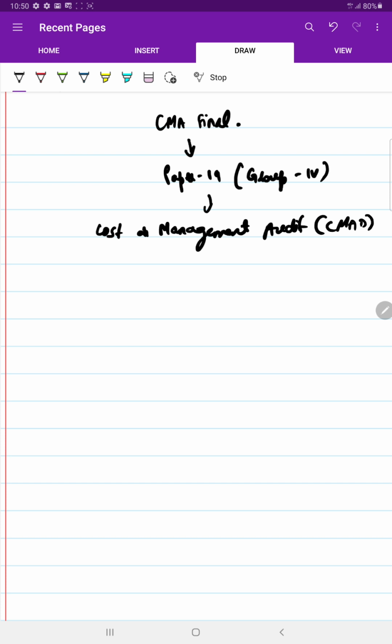Very important information: this paper is a scoring subject for CMA final students. It is a scoring subject where most of the people who give real effort can also claim exemption. So this is a very important paper to score exemption as well.